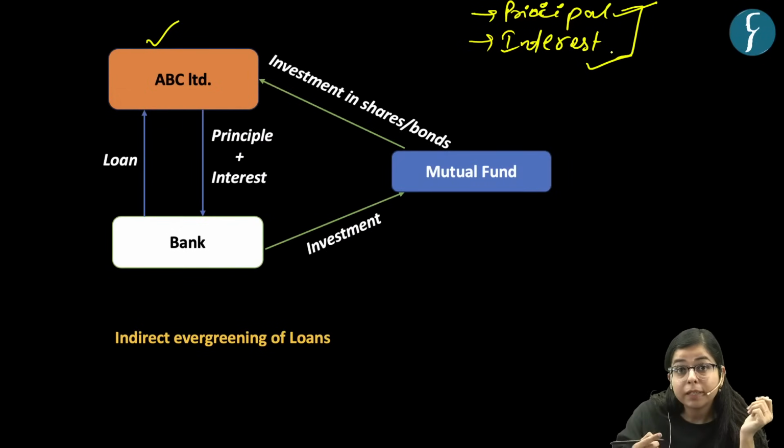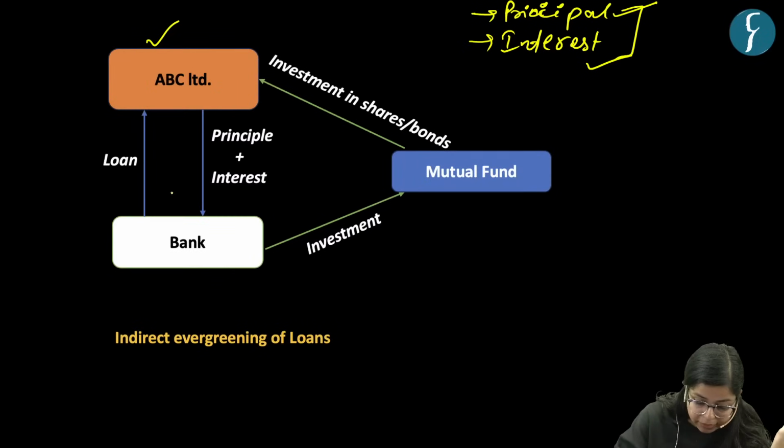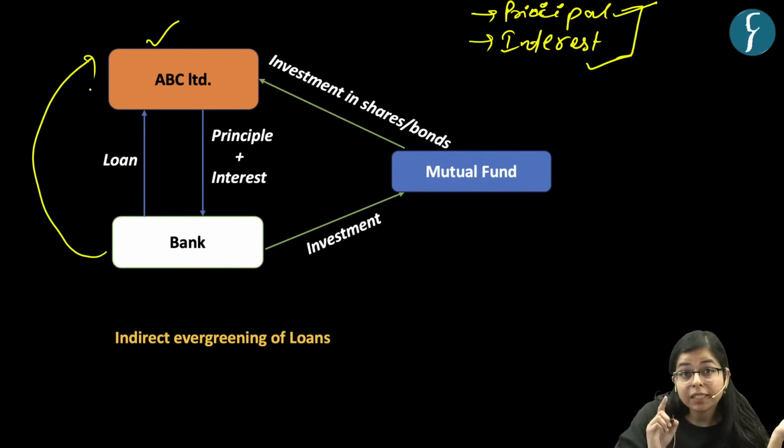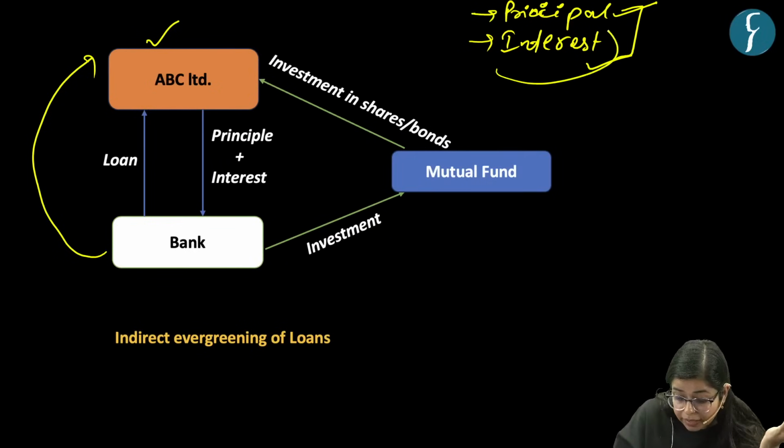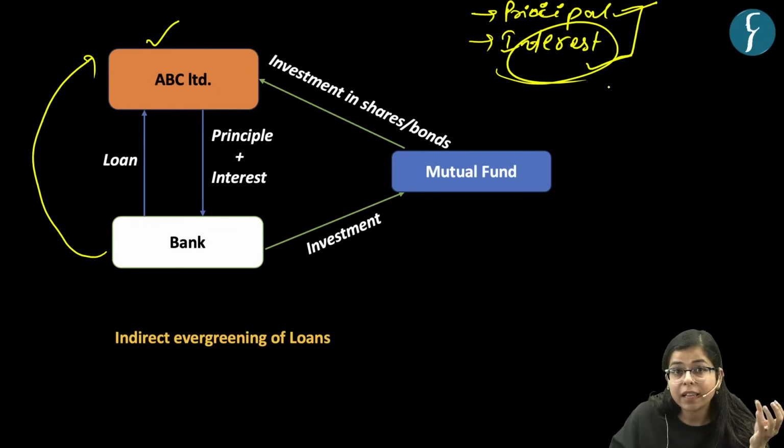And now what happens is that sometimes the bank again gives a loan to this company, right? So the bank can again give a loan for the second time to this company so that this company can even pay interest. Now as this company is not able to pay principal and interest for the first time, the second loan will ensure that at least this company pays interest to the banks.